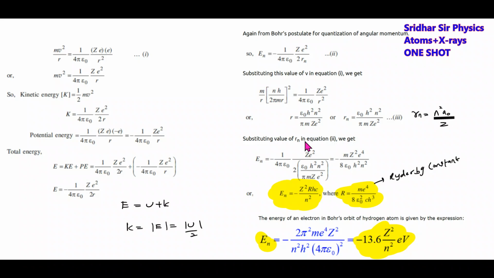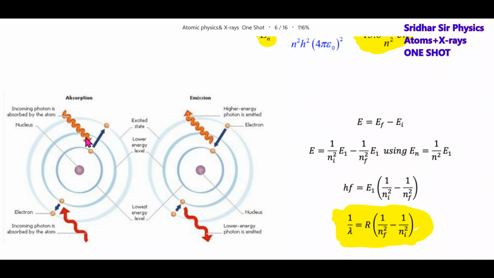Okay, fine. We'll take the next condition. Now, if the electron is in the first orbit, n equal to 1, and it absorbs a photon, it will get excited. It will go to a higher orbit, n equal to 2.